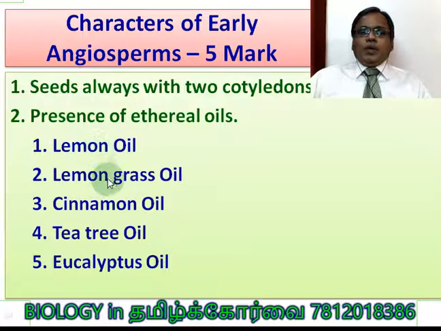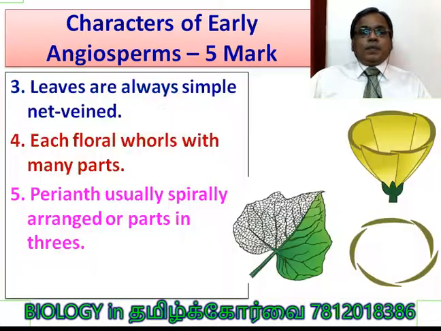They are lemon oil, lemongrass oil. Examples I am giving here: cinnamon oil, tea tree oil, eucalyptus oil. So they are able to protect themselves from the enemies, other insects which are affecting the plants.